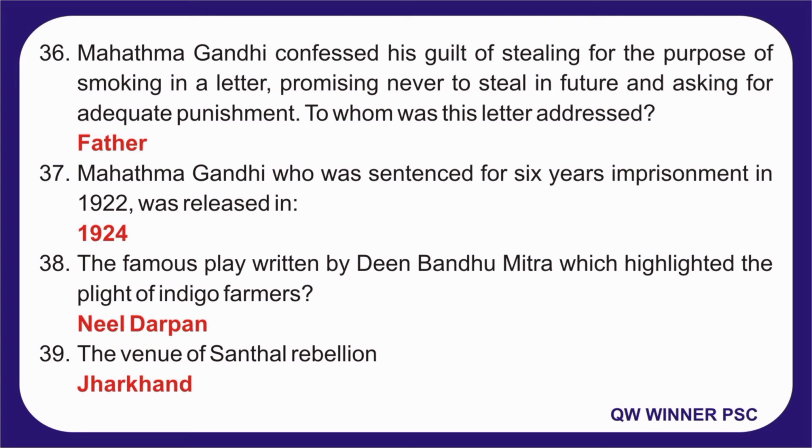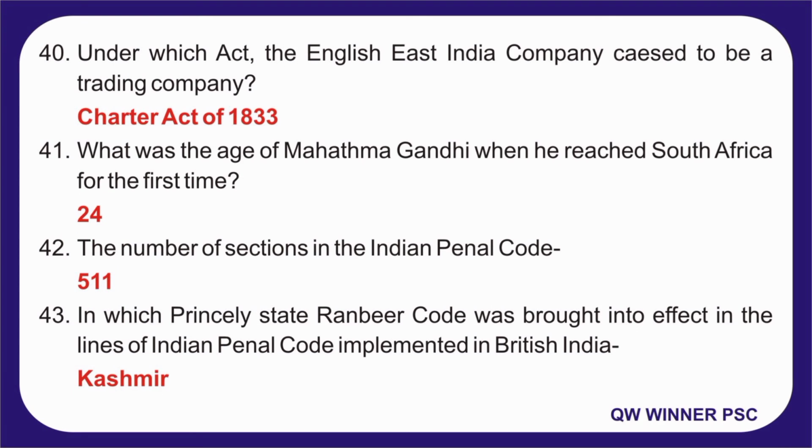39. The venue of the Santhal rebellion? Answer is Jharkhand. 40. Under which act did the English East India Company cease to be a trading company? Answer is Charter Act of 1833. 41. What was the age of Mahatma Gandhi when he reached South Africa for the first time? Answer is 24. 42. The number of sections in the Indian Penal Code? Answer is 511.